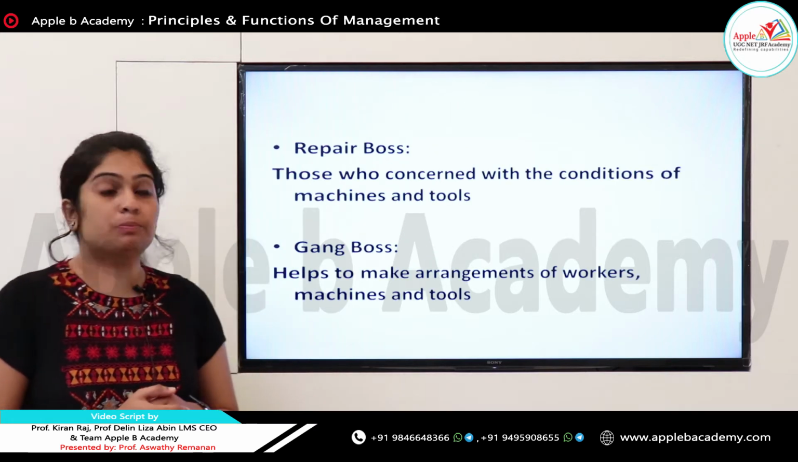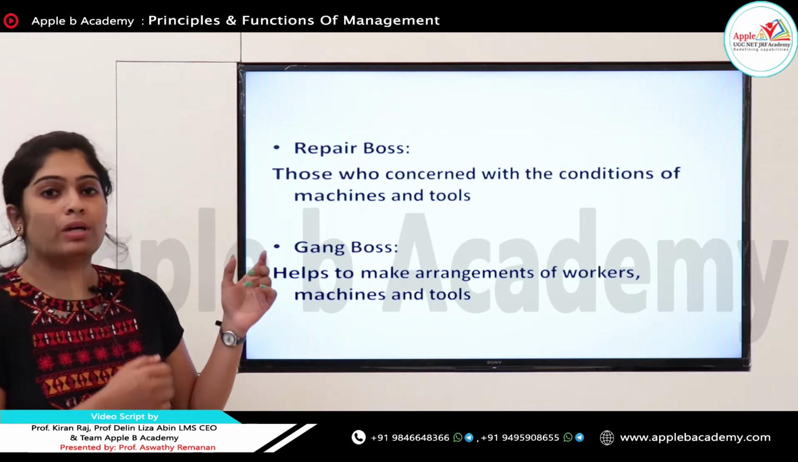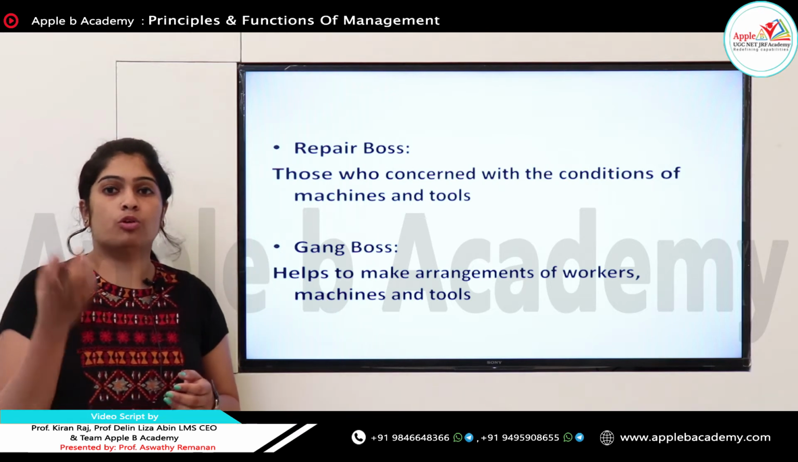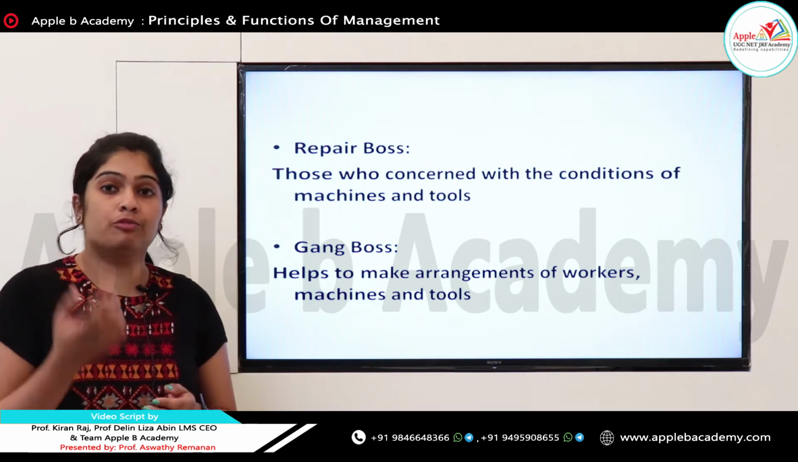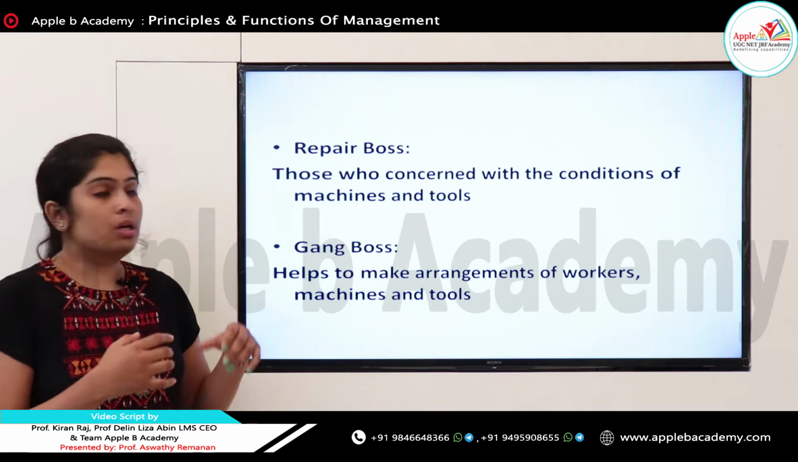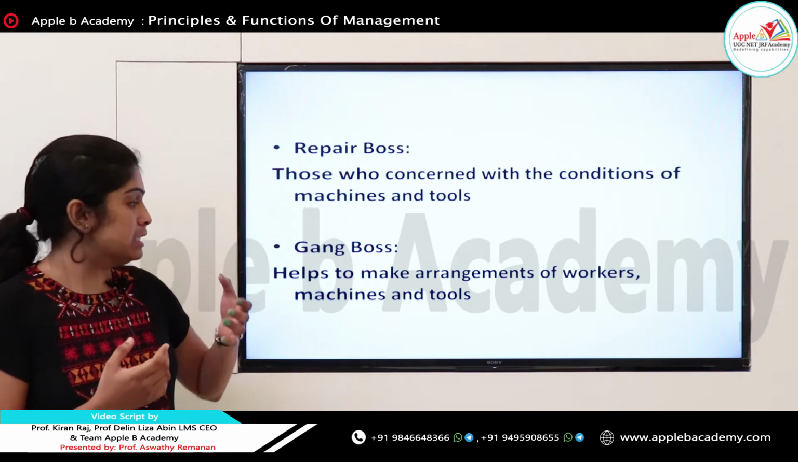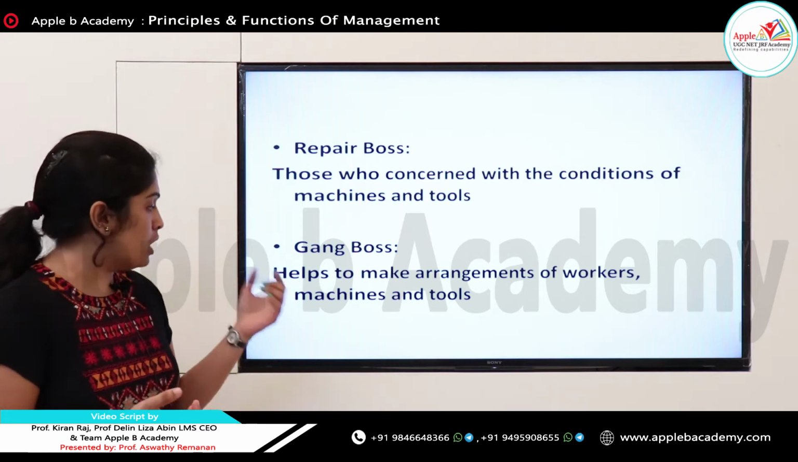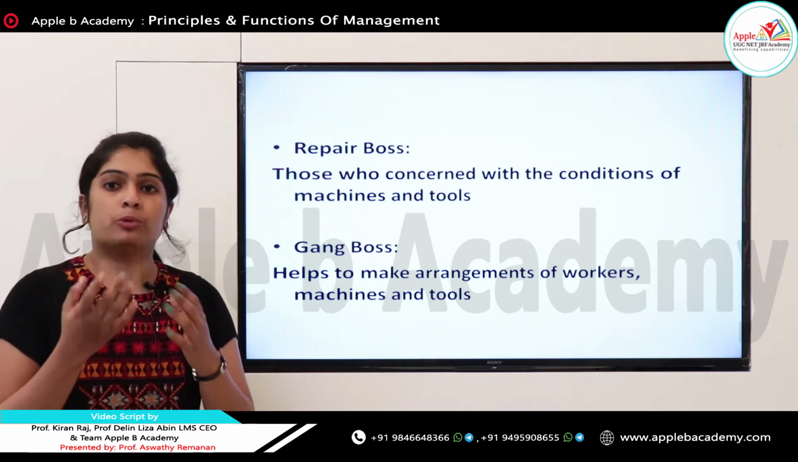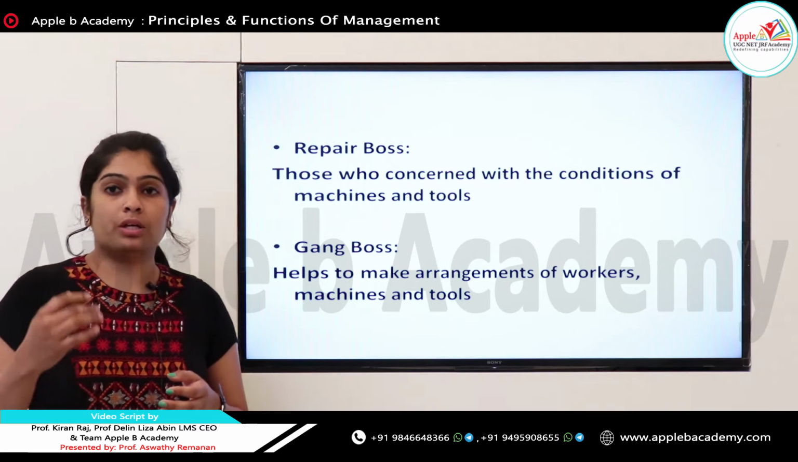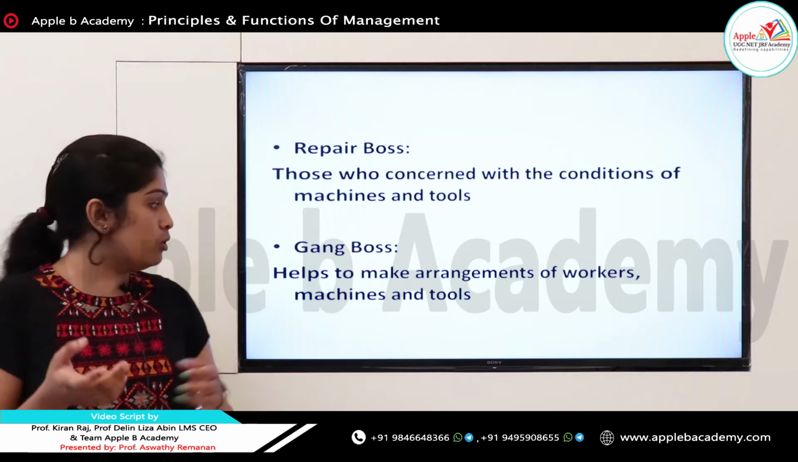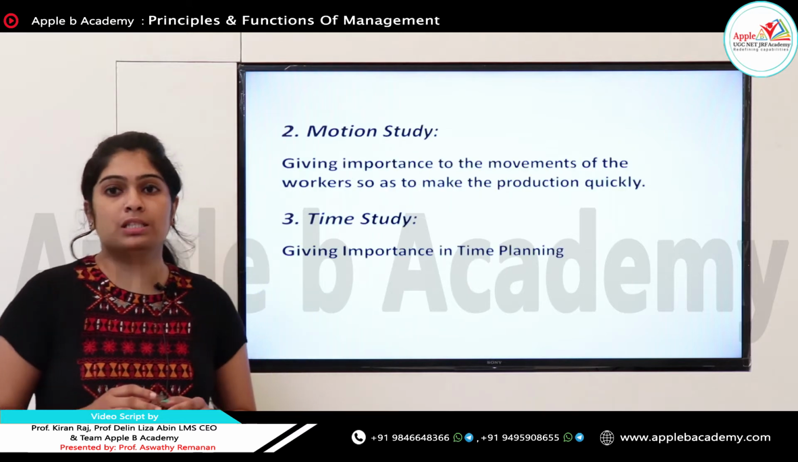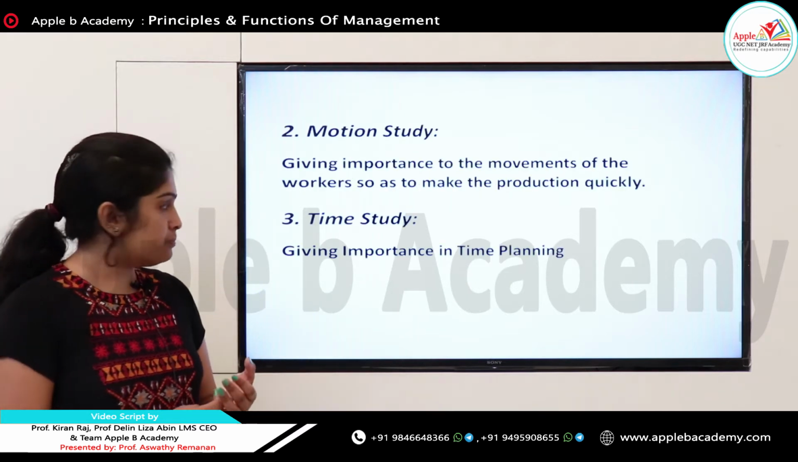And the next one is the repair boss, who is concerned with the condition of machines and tools. That means whether they are effectively used and in efficient condition. So that all comes under the repair boss. Next is the gang boss, who helps to make arrangements of workers, machines and tools. That means for a production process, how many workers we need, what tools and machines we need, all comes under the gang boss's instructions. So these are the supervisors coming under planning and production.